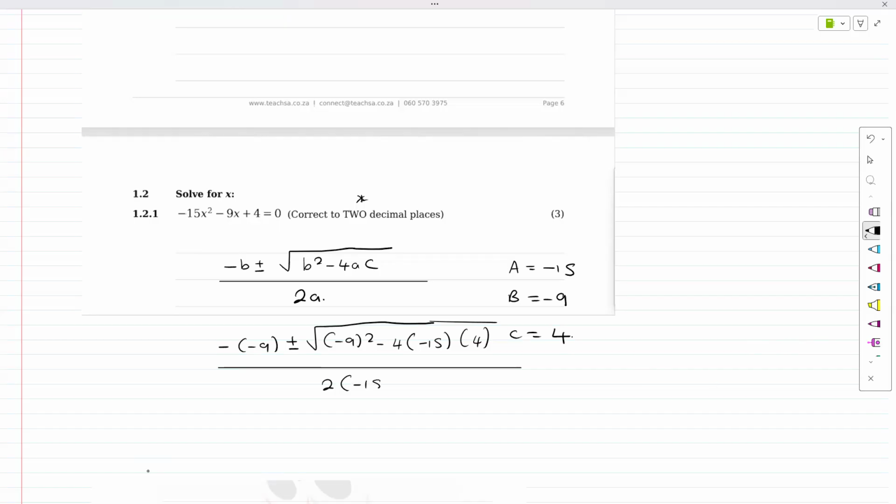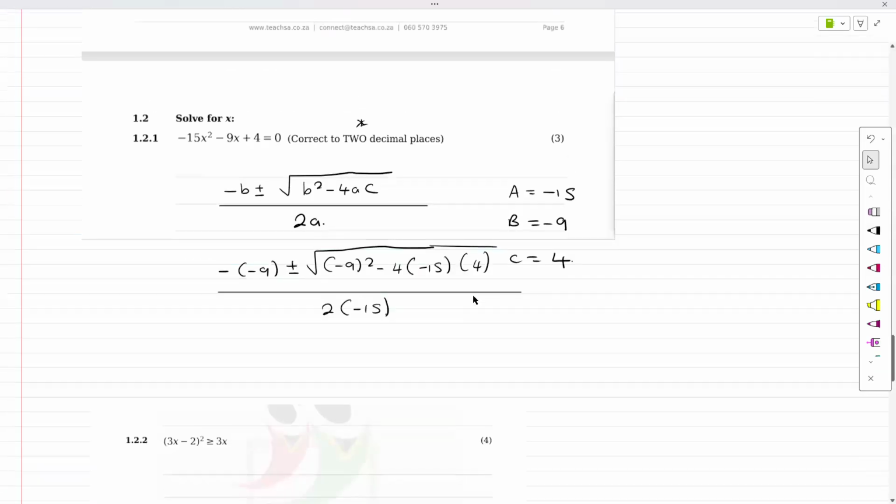Now, if you have the silver calculator or white calculator, it's fine. Quite simple to deal with. You'll be able to get the answer really easy. x equals minus 0.90 or x equals 0.30.